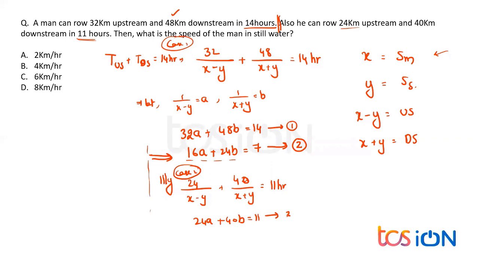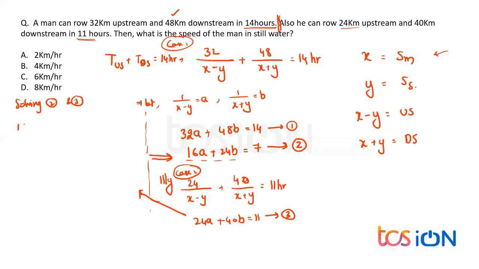Now I cannot take anything common, so I have to solve equation 1 and 2. Alright, so if you solve equation 1 and 2, no need to multiply. We can use a technique where we just send one of the variables over the other side and it will give us a very simple answer. Now let me just do it over here, the continuation part. So try to take care. Here we have solving equation 2 and 3.